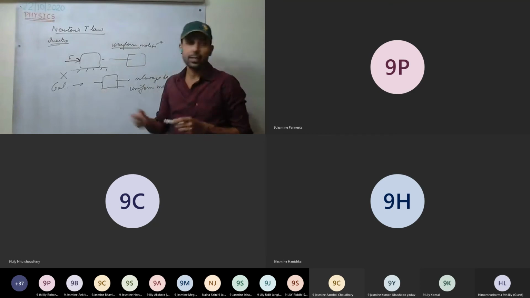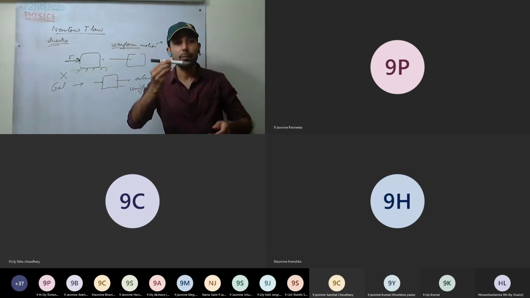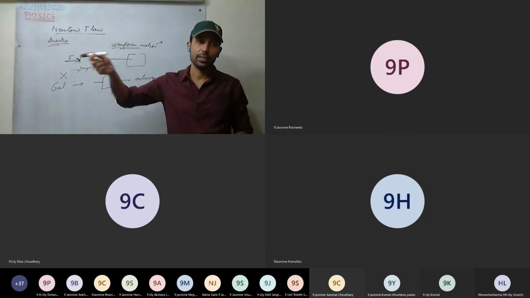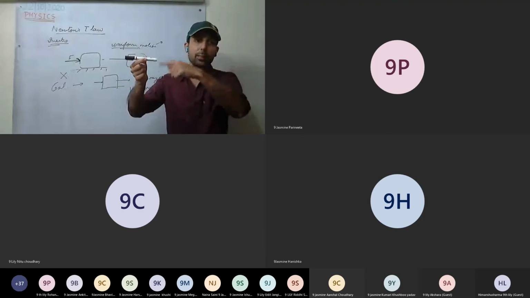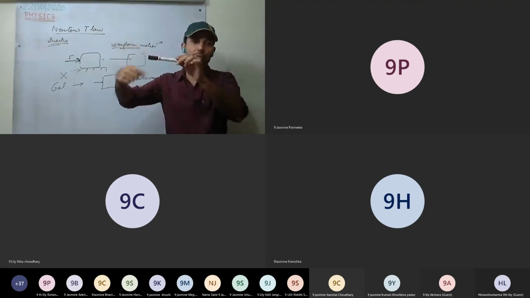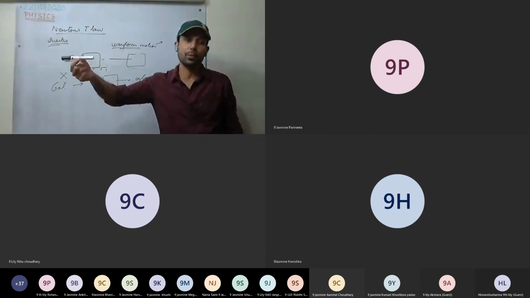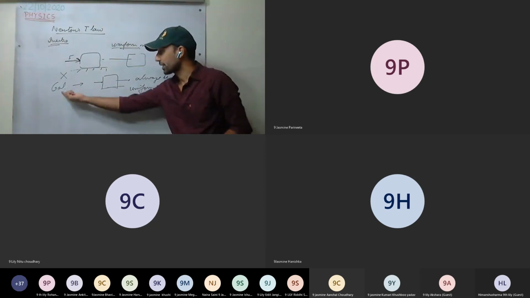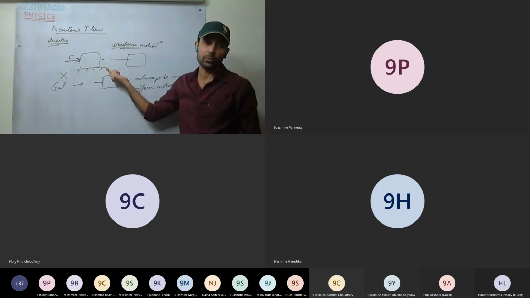But Galileo is saying that when a force is applied on a body, and if there is no force acting on the body, it will keep on moving with uniform motion, with the same speed and in the same direction. So a body once set in motion will always remain in motion unless a force is applied on it. If no force is acting, not even frictional force, then this body will always be in motion. It will never stop. So who was right? Galileo was right. Before Galileo, they forgot to take the frictional force into account.